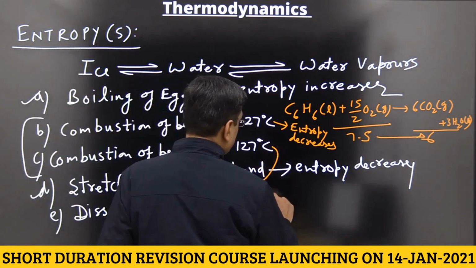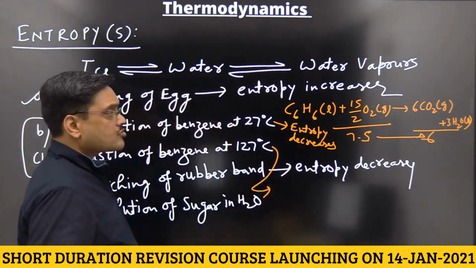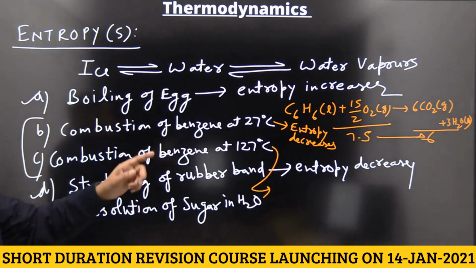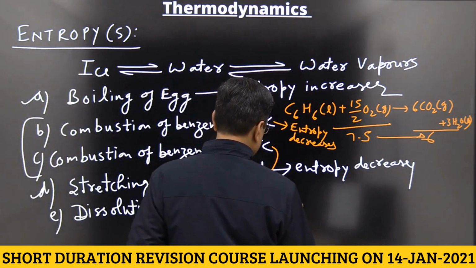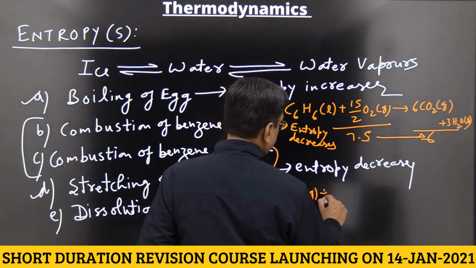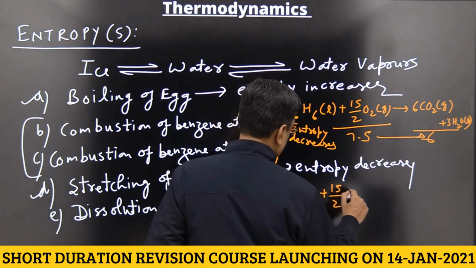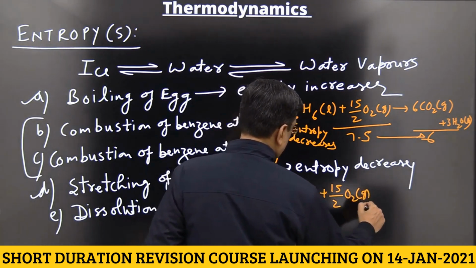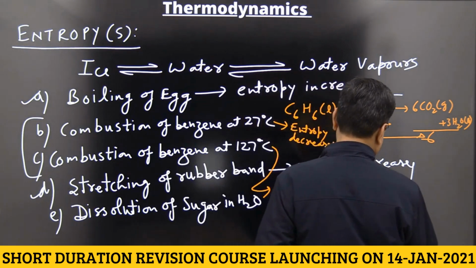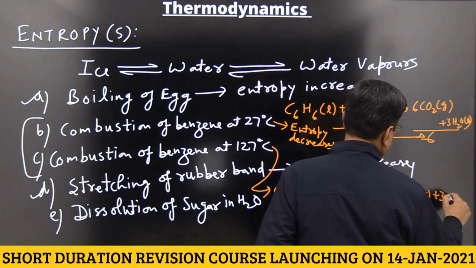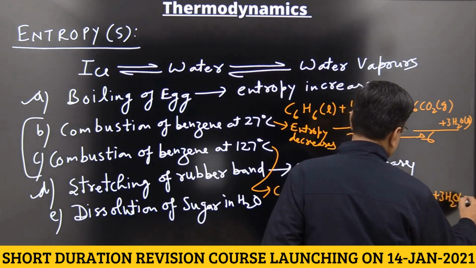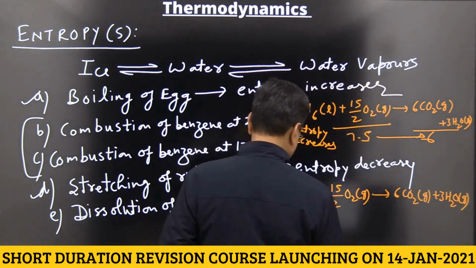And combustion of benzene at 127 degrees centigrade. At 127 degrees centigrade, benzene is present in the gaseous state, and water is also present in the gaseous state. So here it is gas, H2O gas.